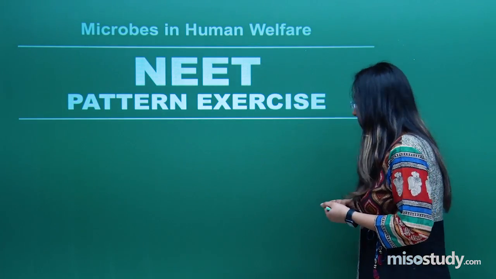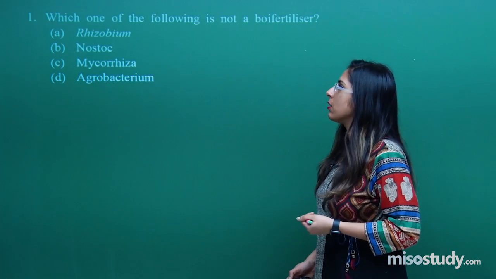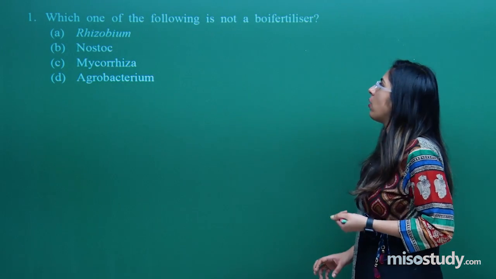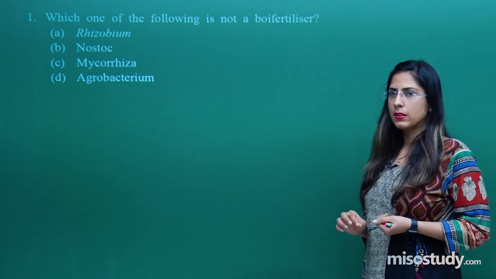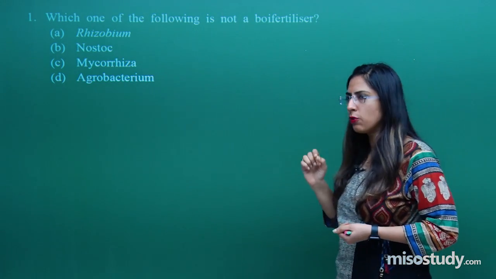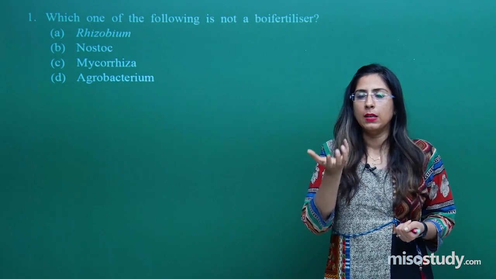So let us start the session with the first question. The first question states: which one of the following is not a biofertilizer? Now what do we mean by biofertilizers? Biofertilizers are those fertilizers which increase the productivity of a plant.